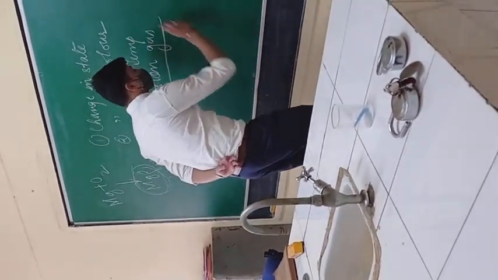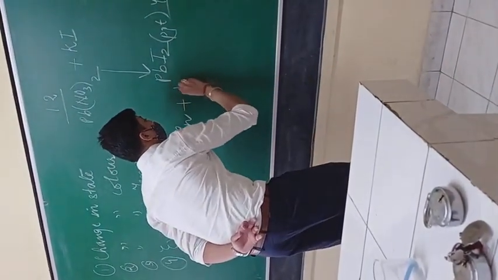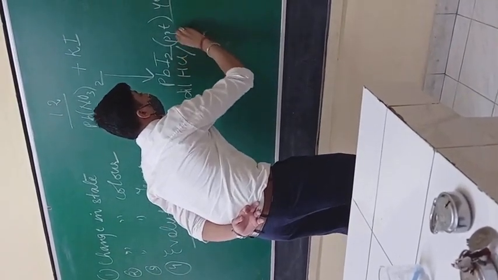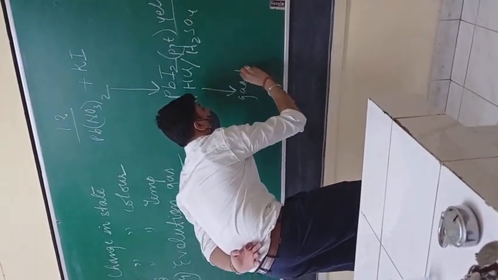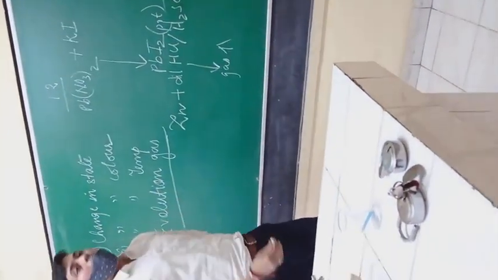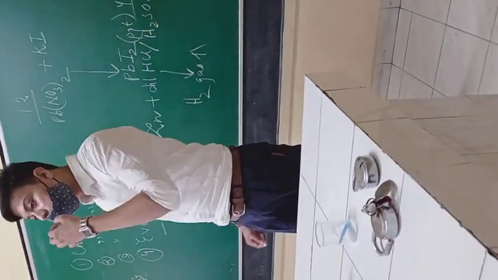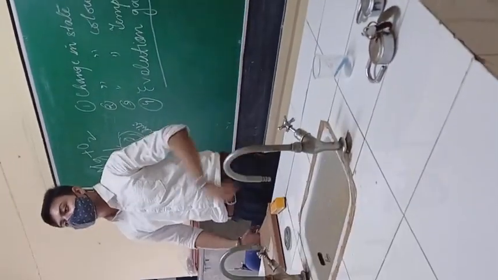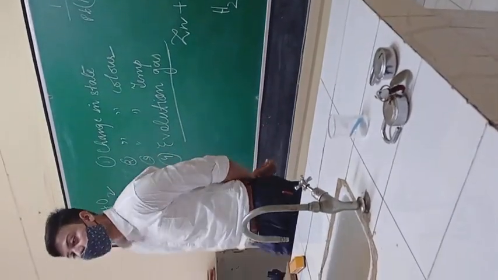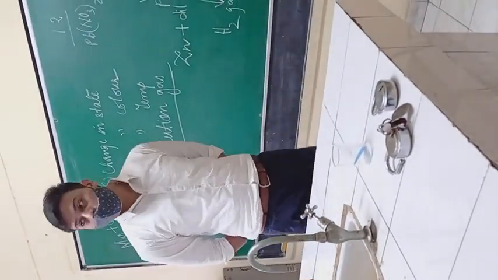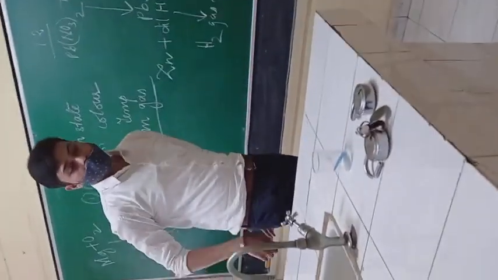So the reaction is as follows. We will have to take zinc granules, then we will have to add dilute hydrochloric acid or sulfuric acid depending upon the availability. Then we will observe that there will be evolution of gas. Which gas will be there? Hydrogen gas. How can we detect the presence of hydrogen gas? As you have studied in chapter 3, detection of hydrogen gas is done by burning the gas bubbles, right? If a candle flame is brought near gas bubbles of hydrogen gas, it burns with a pop sound, which indicates that there is formation of hydrogen gas. So we will now perform this activity, right?